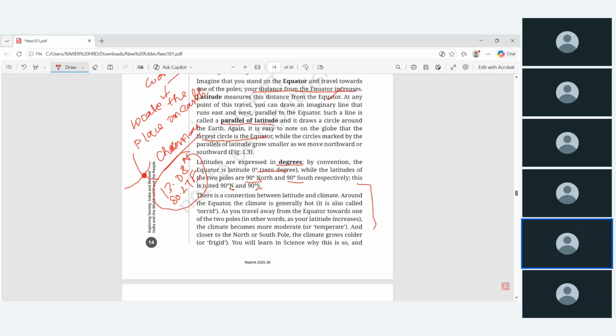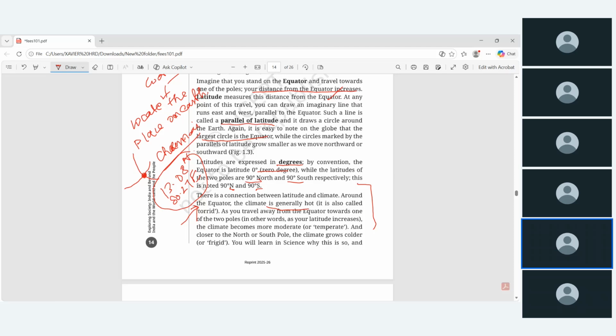There is a connection between latitude and climate. Around the equator, the climate is generally hot. It is also called torrid climate, and we will study in depth in the climatology topic why the equator is generally hot, why the temperature is somewhat moderate between the Tropic of Cancer and Capricorn, and beyond that why the temperature is reducing. These explanations we will cover in the climatology topic.